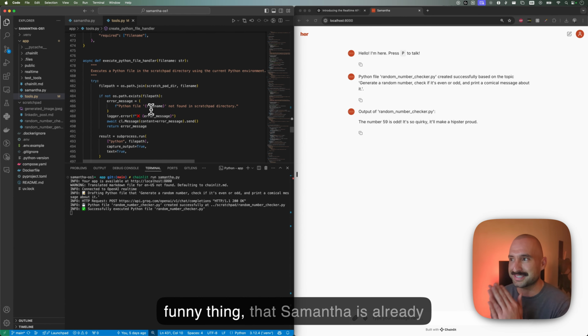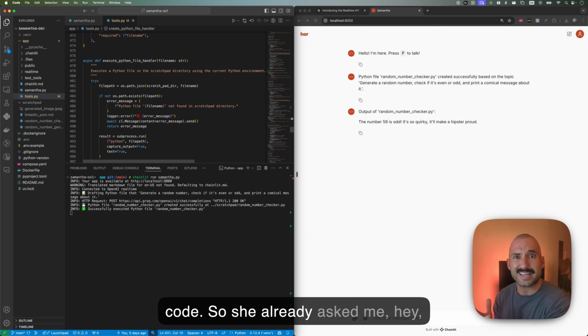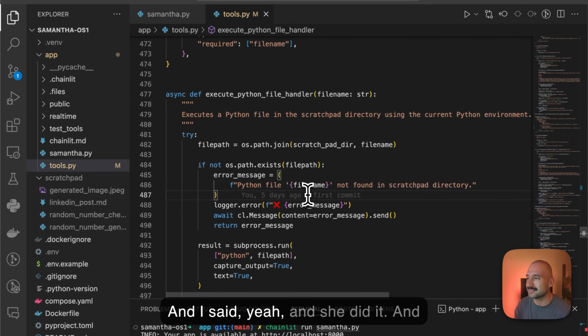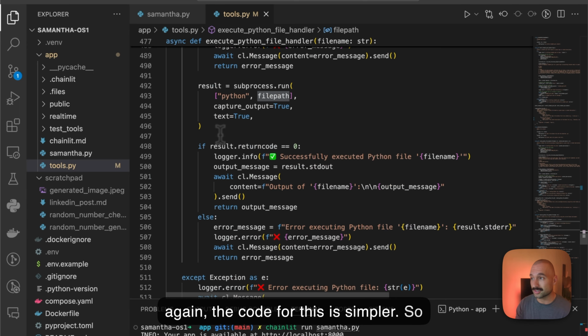And then I have another file that executes the file, right? And this is the funny thing, that Samantha is already anticipating that she can execute code. So she already asked me, hey, do you want me to execute this file? And I said, yeah, and she did it. And again, the code for this is simpler. So this is just Python code.